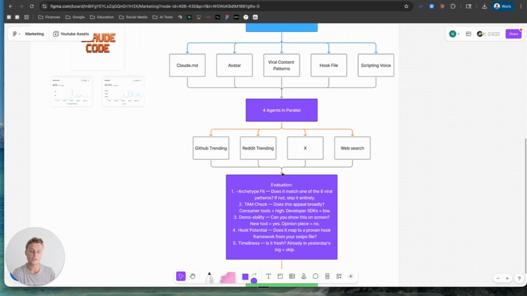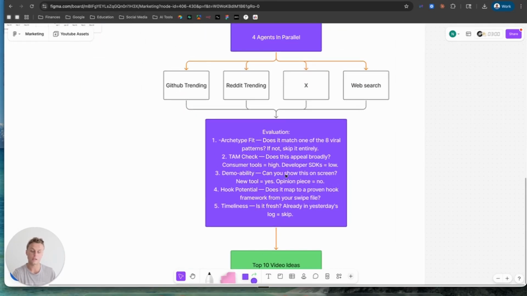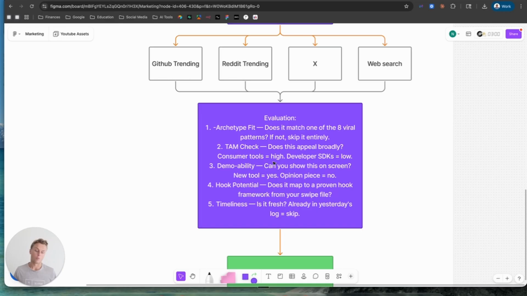So this evaluation takes all these agents in parallel, all the GitHub, the Reddit, the X, and the web search, and then it does basically a 5-step eval. First is an archetype fit. So does it match one of the 8 viral topics or 8 viral patterns that we're looking for, right? And if it's not, we just skip it completely, right? Those archetypes are specific things, specific people that we know it's going to go viral for that specific audience.